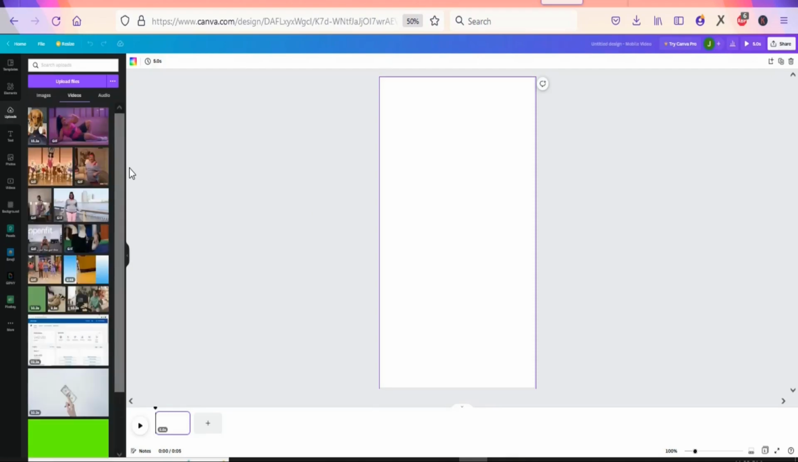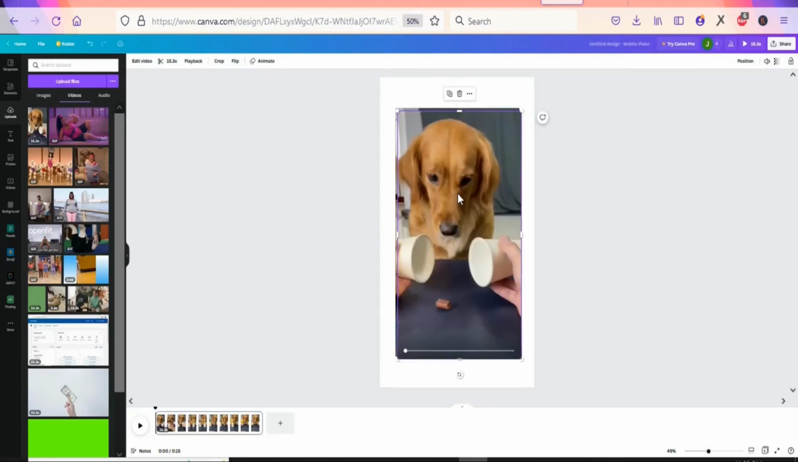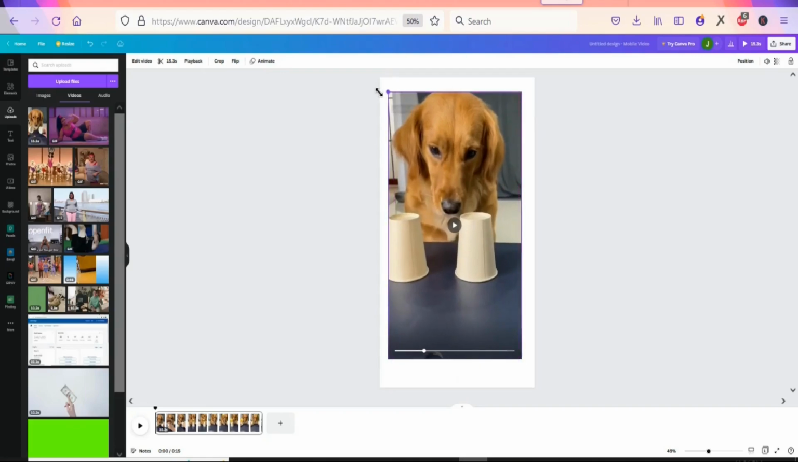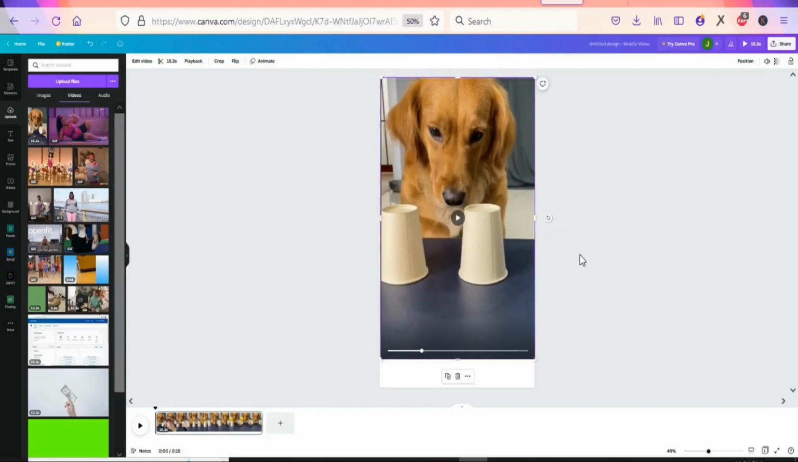So once the video is fully uploaded, what you are going to do is click on it so that it will be selected. Once you click on it, you are going to see it right here. As you can see, this is the video. So what you are going to do is come right here and open it so that it will occupy the whole space. As you can see, that has been done.